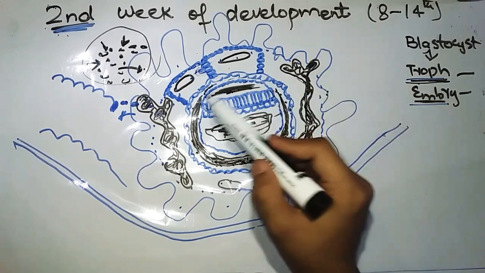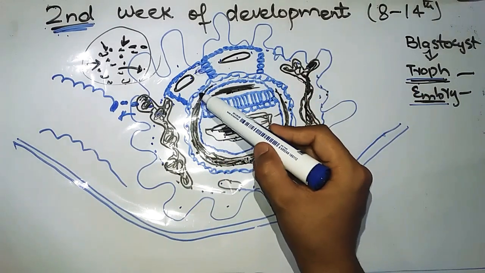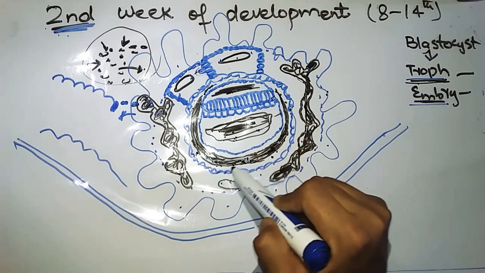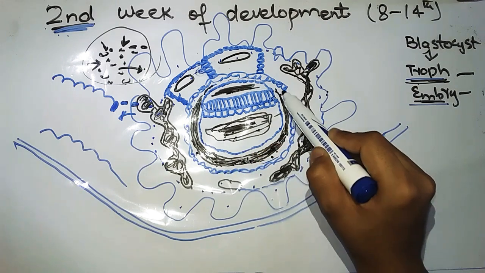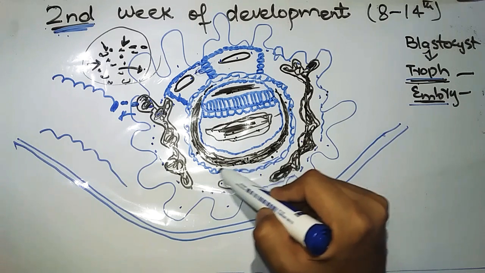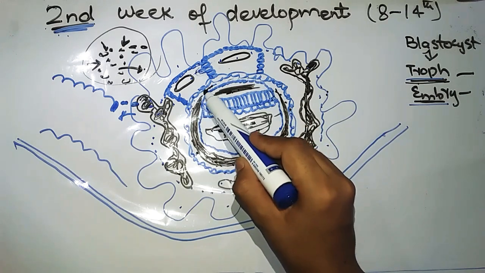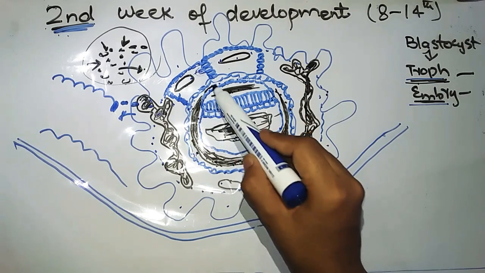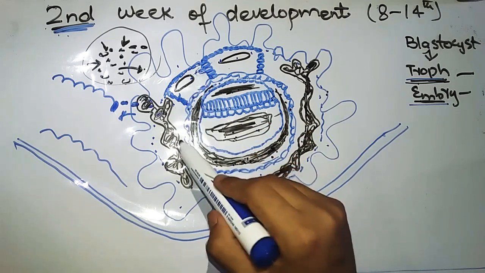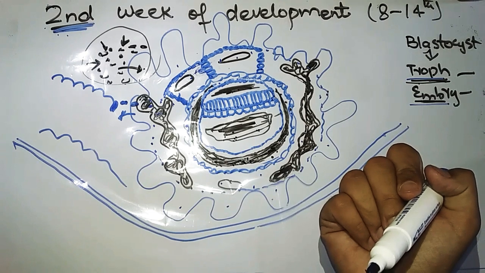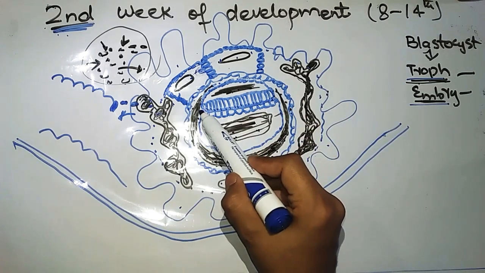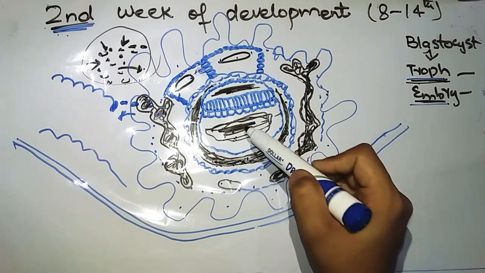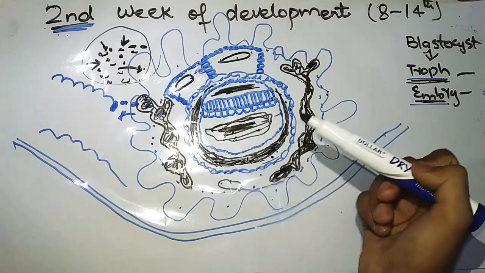So what is the somatic mesoderm? The mesoderm that lines the cytotrophoblast and covers the amnion, like it will be over here, is called extra embryonic somatic mesoderm, while the mesoderm that lines the umbilical vesicle is called splanchnic mesoderm.